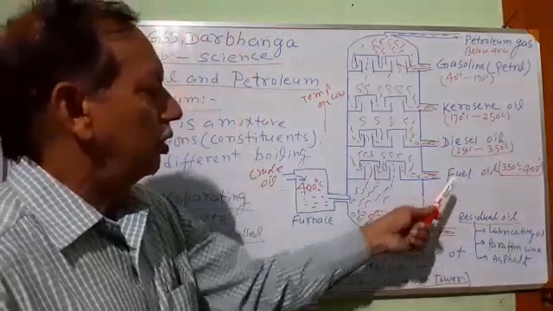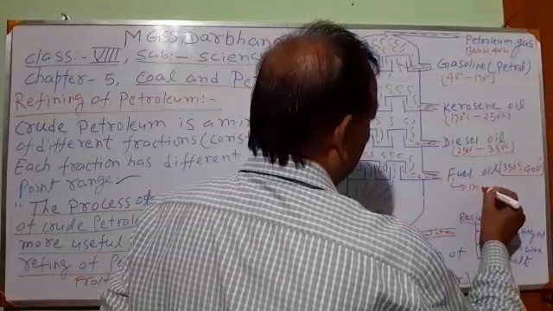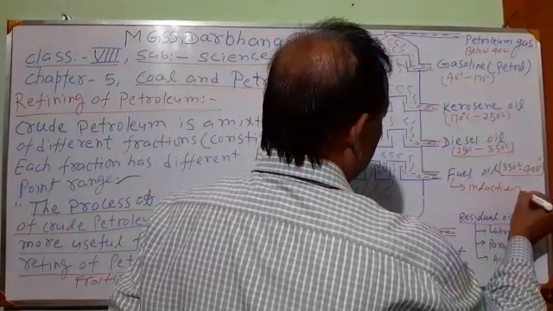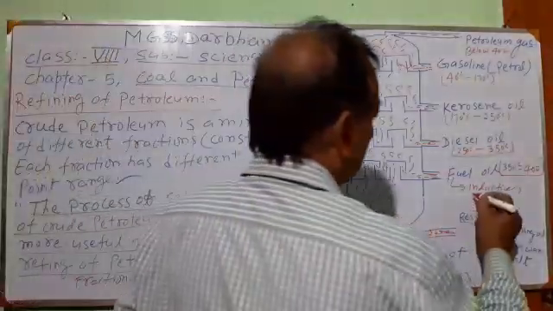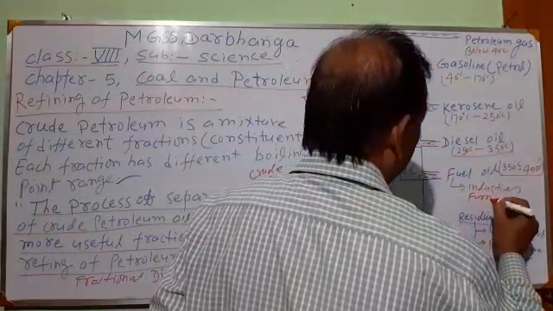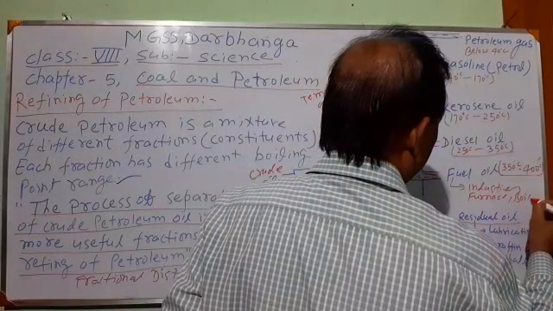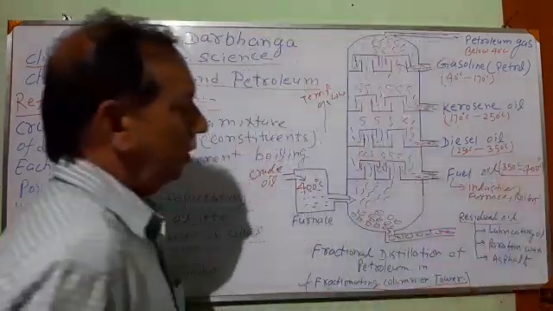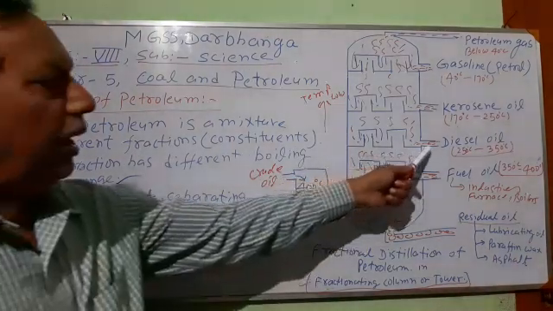Fuel oil is used in industry. What are the uses of fuel oil? It is used in industries, in furnaces or boilers. The second component is diesel oil.